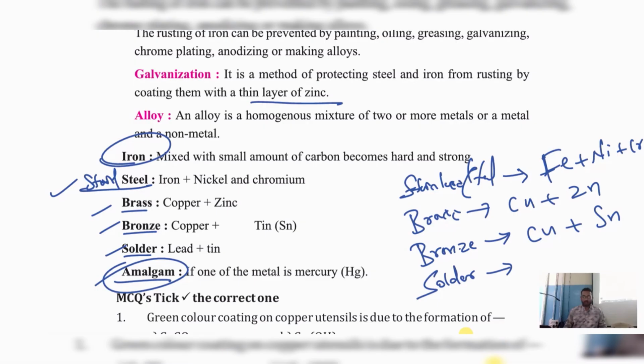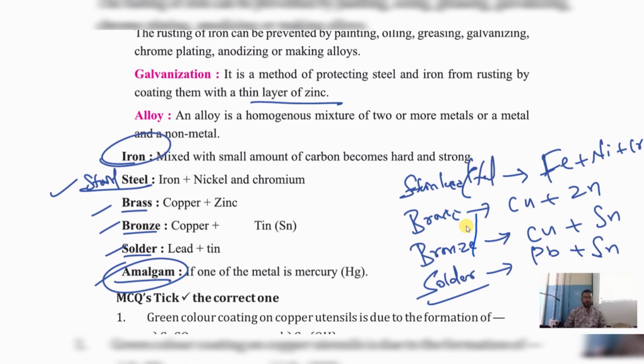In that welding example, this is my welding rod. This welding rod is made up of lead. Tin is being welded. That is Pb plus Sn. We get solder.